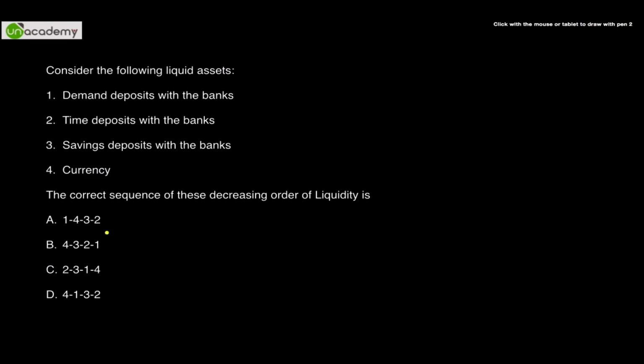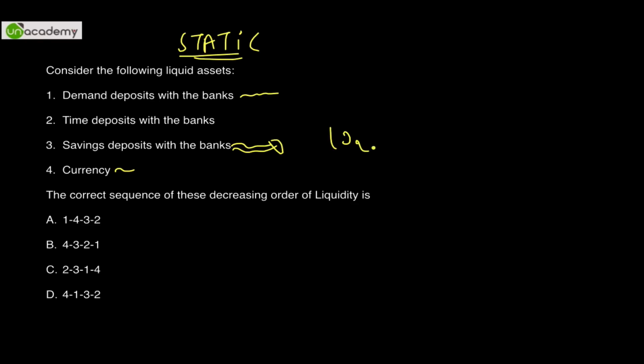Now moving forward, this is a typical static question. It has absolutely nothing to do with current affairs. Currency is always the most liquid thing since the time money has been invented. Then demand deposits are the second most. A savings account is a typical savings account which you have. It is not entirely liquid. Let's say you have 10 lakh rupees in your savings account. You cannot take out all of it in one go from most savings accounts. ATMs usually have a restriction of 40,000 per day, something like that. Even from the bank you cannot take out more than 50,000 or 1 lakh.